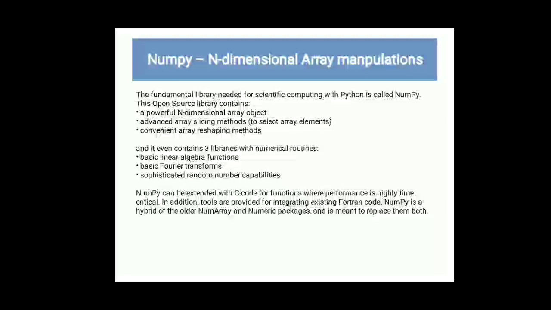Once an array is created, we can change its shape also. A vertical array can be made a horizontal array, and we can change elements also. We will see that in the next slides. It even contains libraries with numerical routines: basic linear algebra functions, basic Fourier transform, sophisticated random number capabilities, and so on. NumPy can be extended with C code for functions where performance is highly time critical.